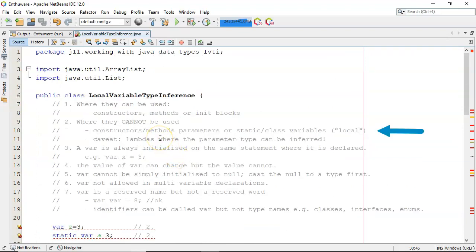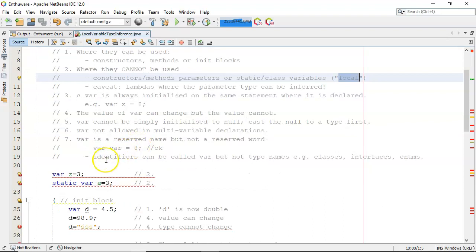Where can you not use them? Number two. Well, you can't use them as constructor parameters or method parameters or static class variables. Remember, they're local. And there is one caveat, and that's lambdas, where the parameter type can be inferred.